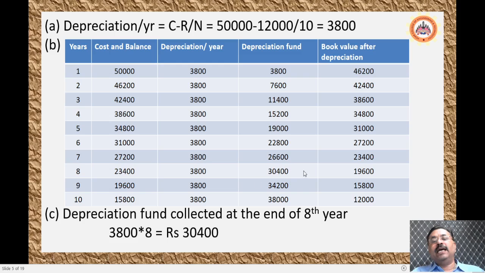That means this is the value at the end of the 8th year that he has to calculate. And one more thing he has asked in the example is to plot the year versus the depreciation fund. So the year is plotted on the x-axis and the depreciation fund on the y-axis, and you will be able to get the graph.